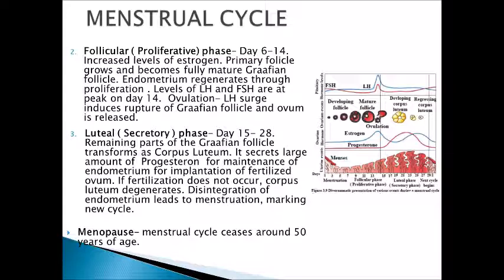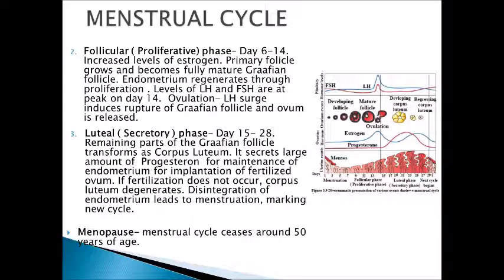This is the first phase. Now, see the next phase, that is the follicular or proliferative phase. This is marked from day 6 to 14. In this phase, the estrogen levels start increasing. The primary follicle grows and becomes a fully mature Graafian follicle. The endometrium regenerates through proliferation.